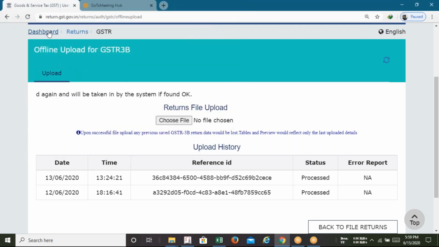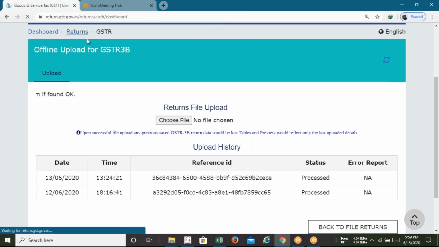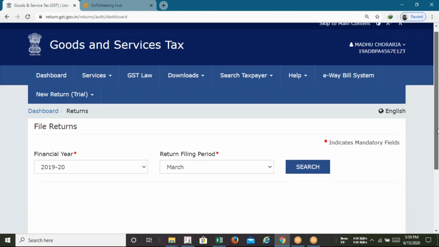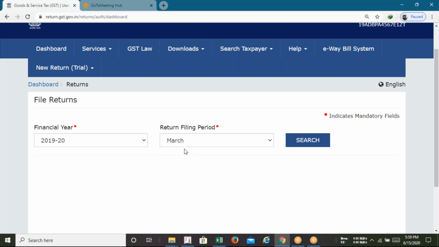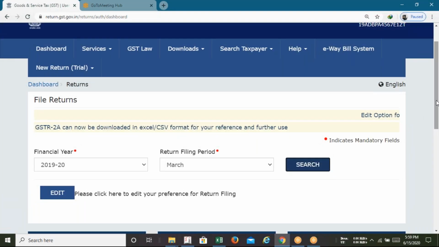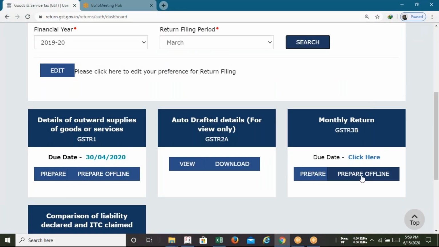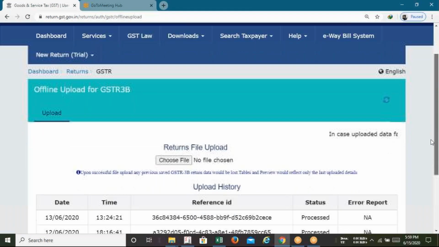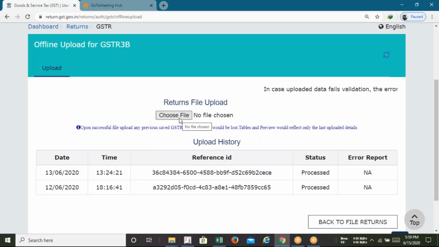I'm showing you once again. Come to the return dashboard part. Just show the part where I need to upload this. Select the perfect combination, I mean, which month return you are going to file. Click on search, and there is a GST3B. Select the prepare offline option. And after selecting the prepare offline option, you'll get a link called choose file.